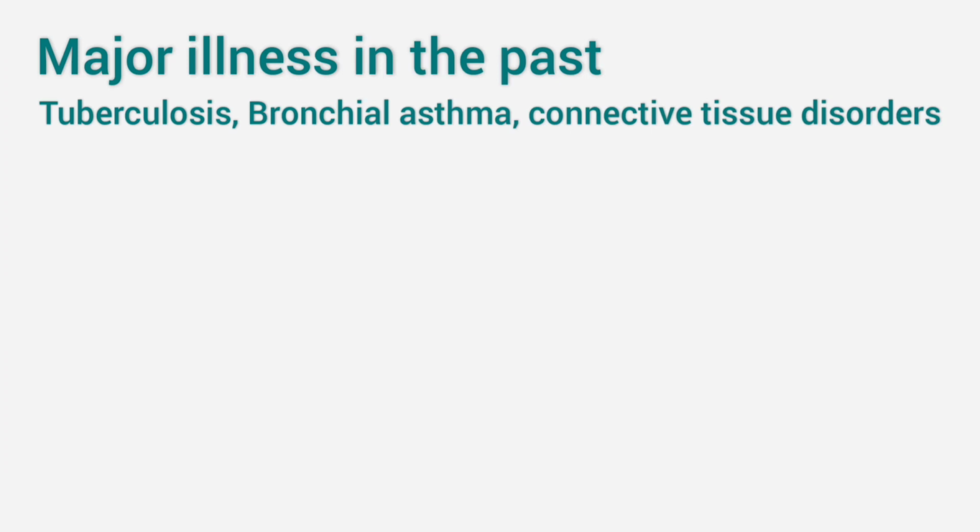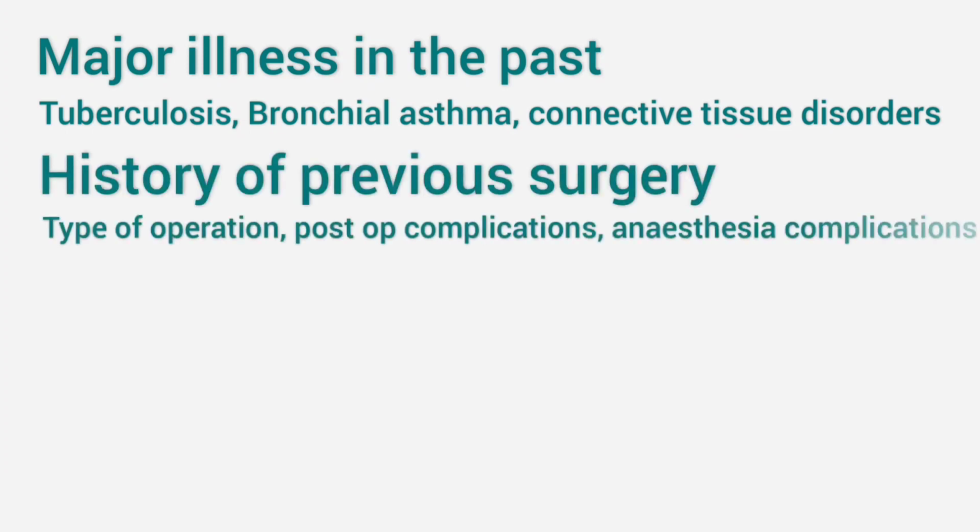Then we will ask about any history of previous surgery, because suppose a patient is having a history of lower segment cesarean section in the past. Now the patient has come with a bulging in the lower abdomen. So in this case, we can get an idea that the patient might be having an incisional hernia.